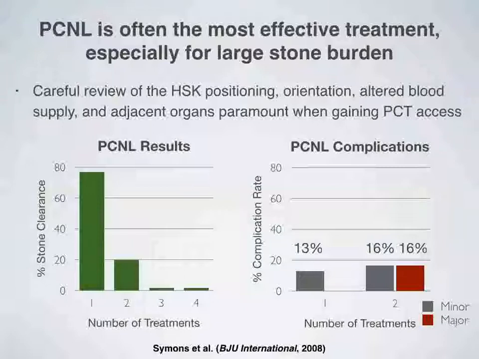Complication rates were also relatively low, with an overall complication rate of 20%. 13% of those receiving 1 stage for stone removal encountered a minor complication, and none had a major complication. Those receiving 2-stage removal had a 16% chance of a major or a minor complication. Overall, percutaneous nephrolithotomy is associated with a very high rate of success for stone clearance and should be the first-line treatment for complicated stone patients.